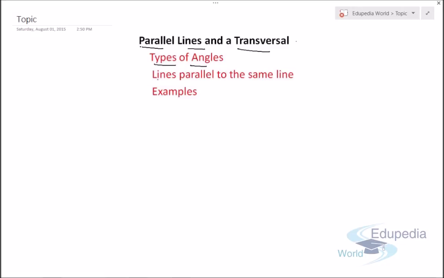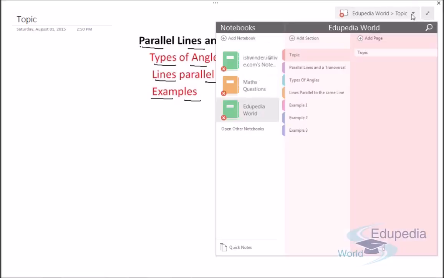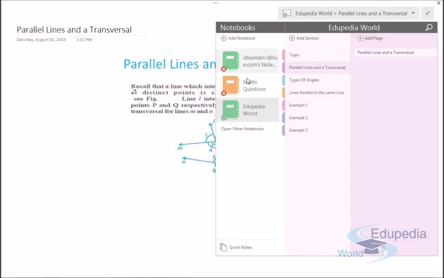Then we'll discuss how we can extend the pair of lines to parallel lines to some more than two lines. So we'll discuss the concept of how we can extend this. Then we'll discuss some of the examples which are related to parallel lines and a transversal, which are very important from the exam point of view. So again, you have to watch the video very carefully. So we'll follow the same strategy. We'll solve each and every concept through the example. So let's get started with the first concept, which is parallel lines and a transversal.